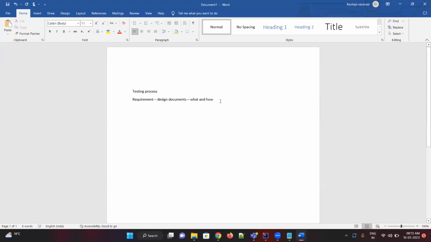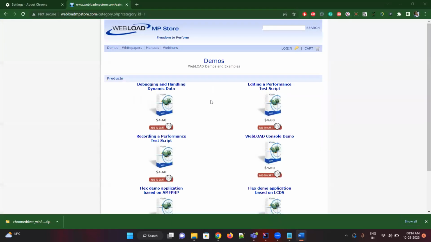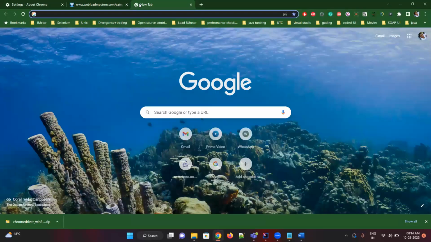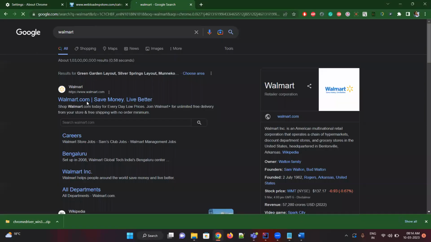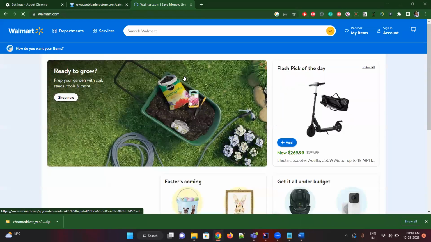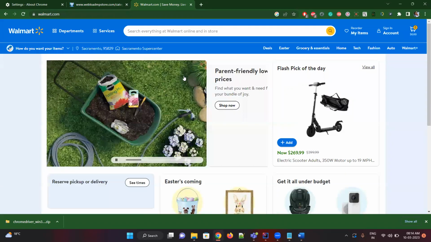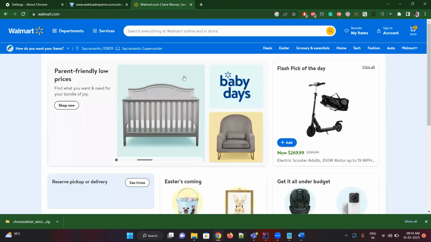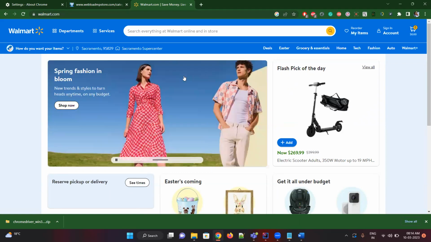You understood, right? These are requirements we have: low level, high level, or architect level, different kinds of documents will be there. As a tester, our scope will be, suppose in an application like Walmart, you can see some 100 pages are there. As a tester, you will get only a few things. 100 pages can't be tested by a single person, right? If you are a testing team of 5 or 10 members, it will get divided, or the scope will be set.